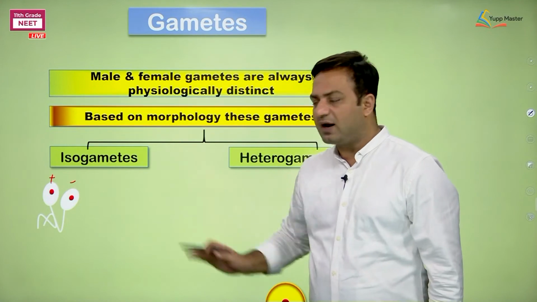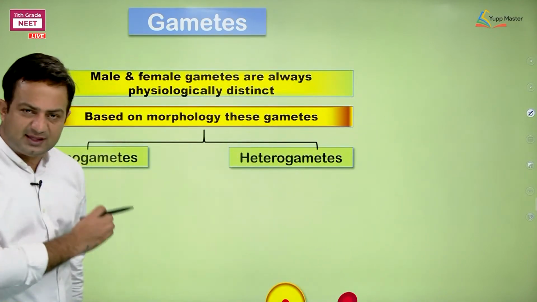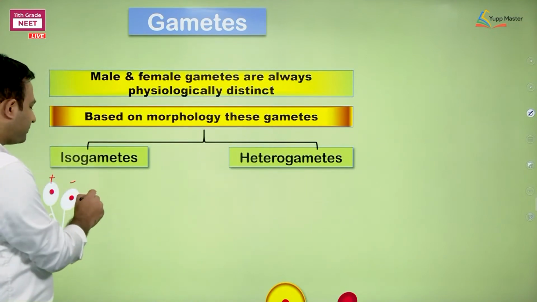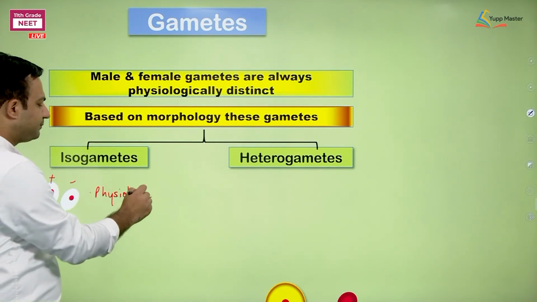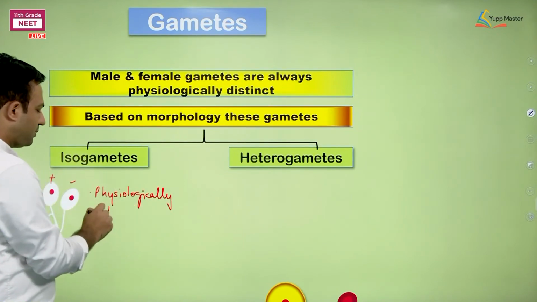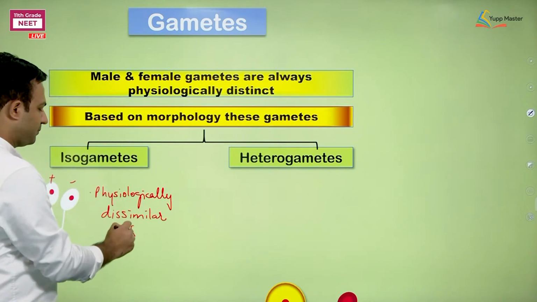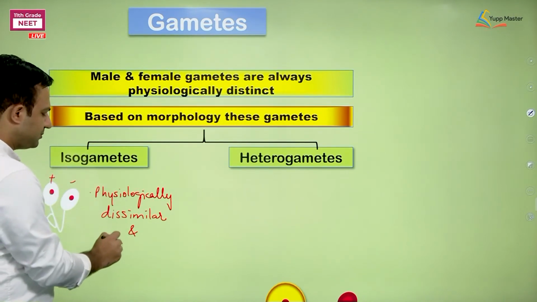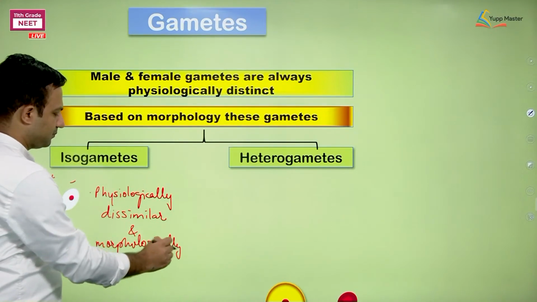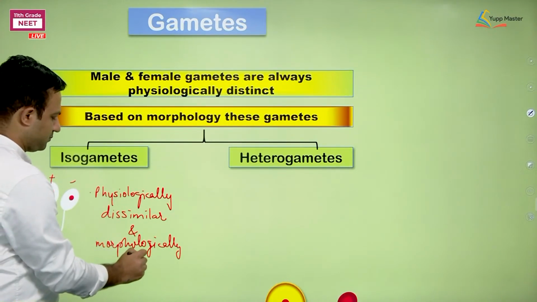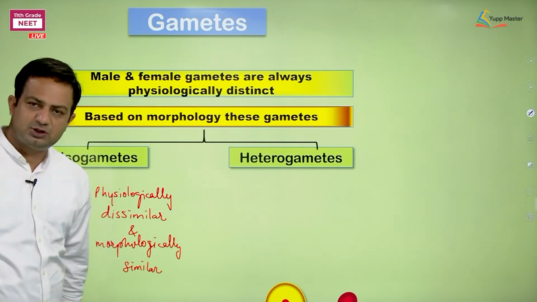So what I can write about isogametes right now is that these isogametes are physiologically dissimilar and morphologically similar. Such characters we can mention.